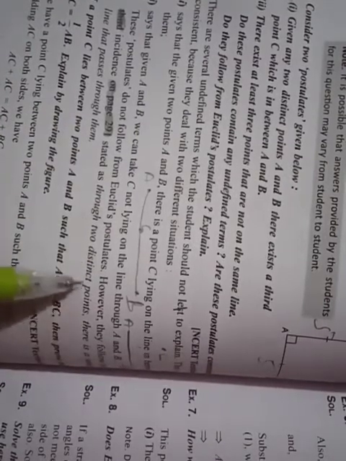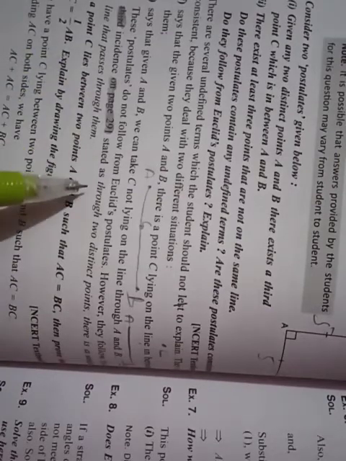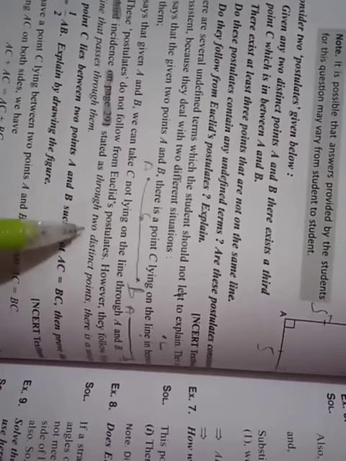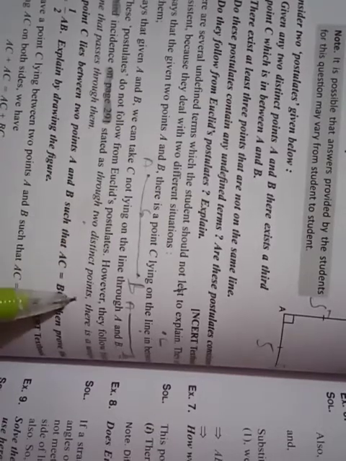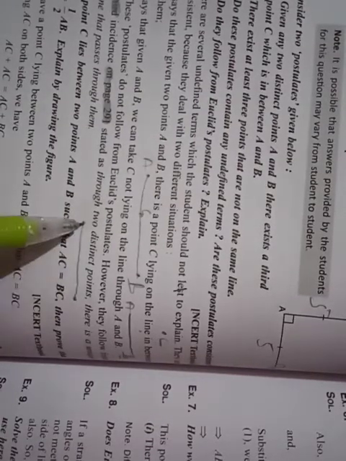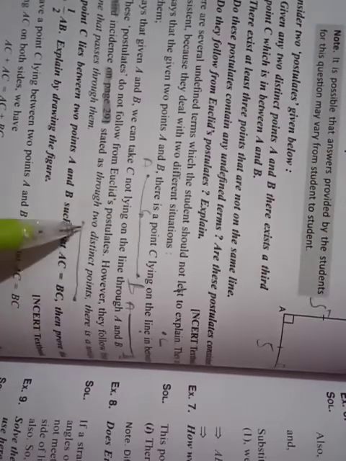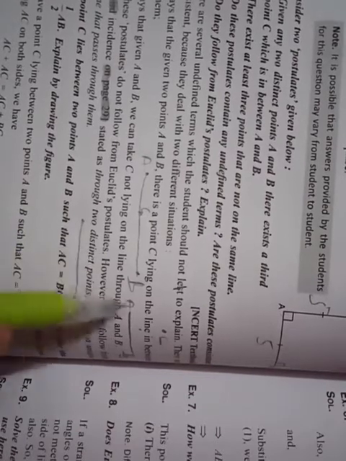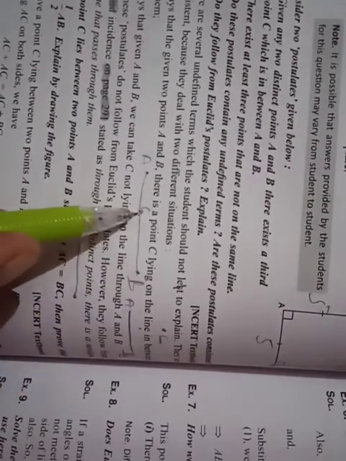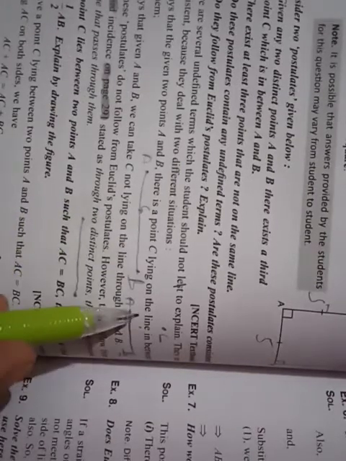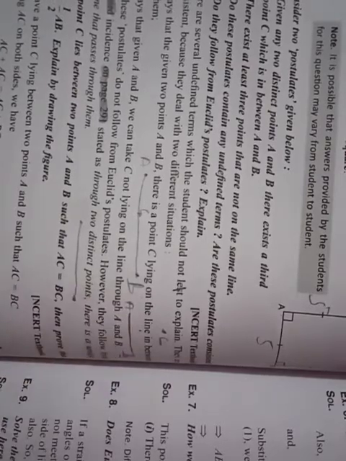However, they follow from the incidence axiom, stated as: through two distinct points there is a unique line that passes through them. There will not be several lines, there will be only one line that can pass through two different points. The third point C may lie on this line, but it is not compulsory that it will lie on the line. It can be outside the line. Now see the next question.